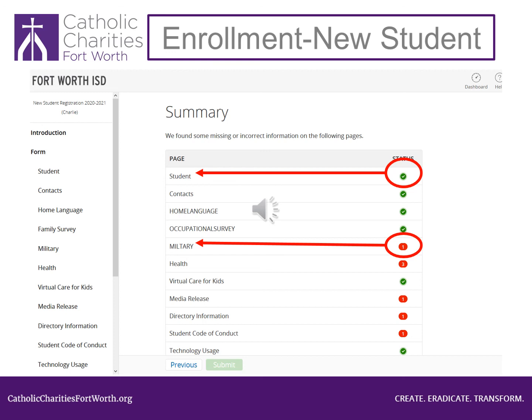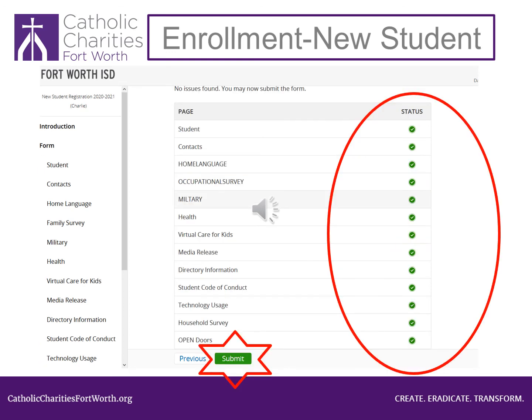This red circle has the number 1 in it. That means that I only have 1 error to correct. This is very important. When you finish correcting each red circle, you must click on the green Next button at the bottom of the page. Once you have turned all of the red circles green, you will almost be finished. Once all of the red circles with numbers have been corrected, remember, scroll down to make sure all of the red circles have been corrected.